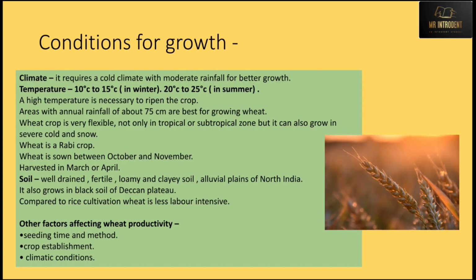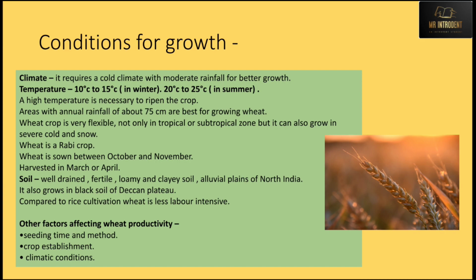Now we'll see what are the conditions for the growth of wheat. The first thing is climate. It requires a cool climate with moderate rainfall for better growth. The temperature requirement is around 10 to 15 degrees Celsius, or in summertime around 20 to 25 degrees Celsius. A very high temperature is required for ripening of the crop, but when we are sowing the crop, there is no need of very high temperature; even in normal temperatures we can sow the wheat crop.